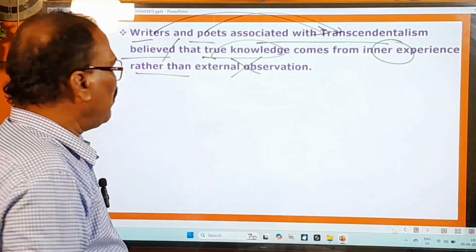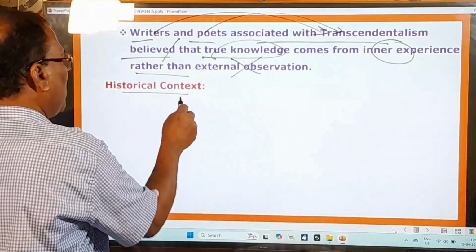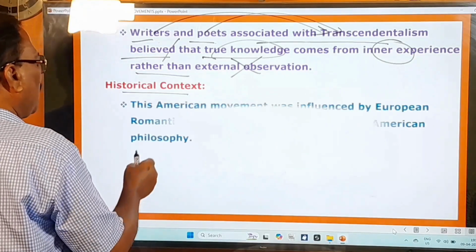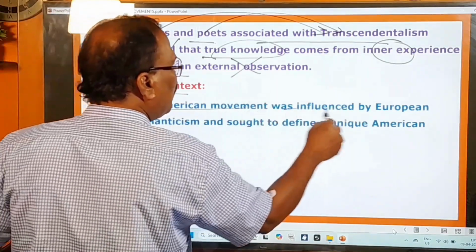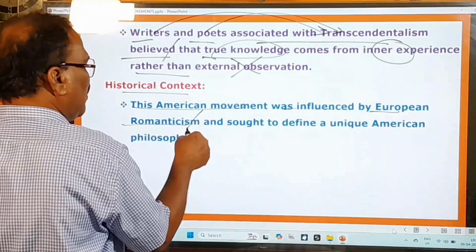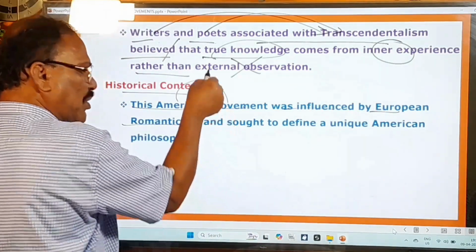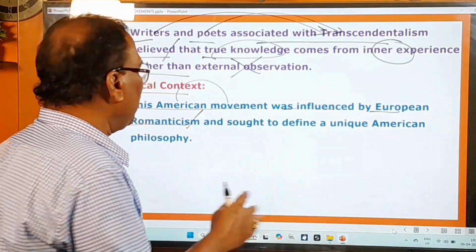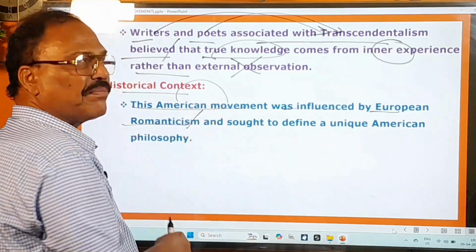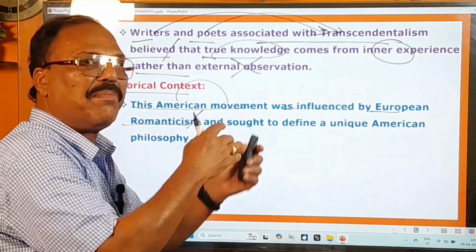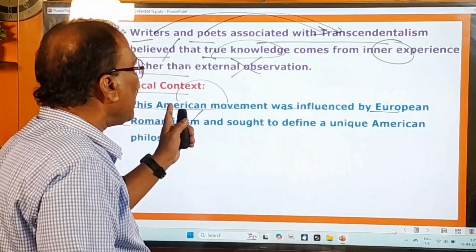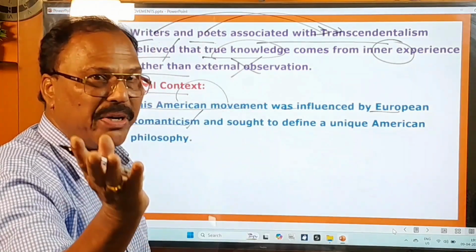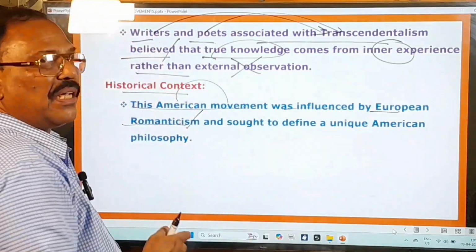And now you move on to learn about the historical context of this transcendentalism. What is that historical context? Here you pay attention. This American movement was influenced by European Romanticism. Remember, transcendentalism is not a British movement, but an American movement. American literature is different from British literature. All other movements are British movements, but this one is the American movement.